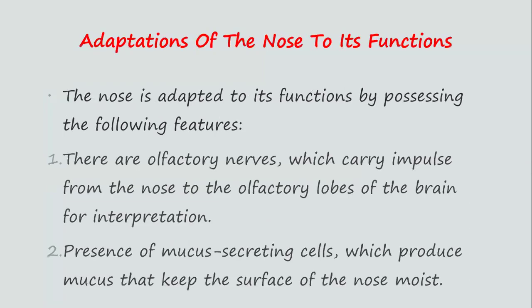Now, let's see the various adaptations of the nose to its functions. The nose is adapted to its functions by possessing the following features. The first is the olfactory nerves, which run from the nose to the olfactory lobes of the brain for interpretation. They carry the various impulses obtained from the receptors in the nose to the olfactory lobes of the brain for the interpretation of what is being smelled.